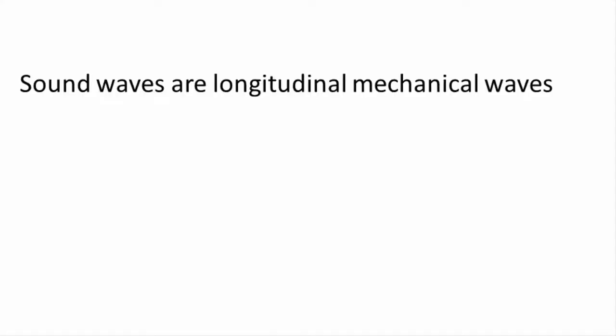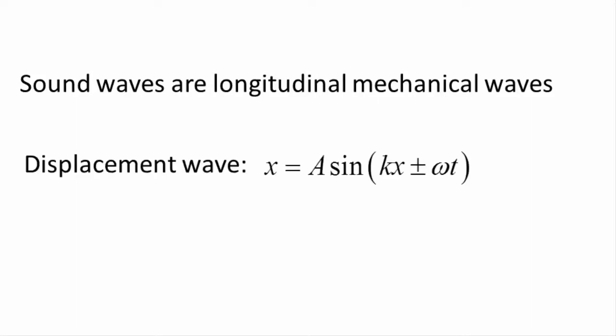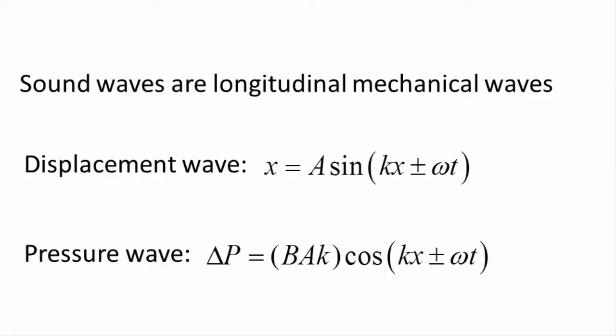In summary, sound waves are longitudinal mechanical waves caused by the vibration of particles in a medium. The particles vibrate in a direction that is parallel to the direction of the wave. All of the other properties of waves previously discussed, such as velocity, frequency, and wavelength, apply to sound waves as well. A sound wave can be described as a displacement wave or as a pressure wave.